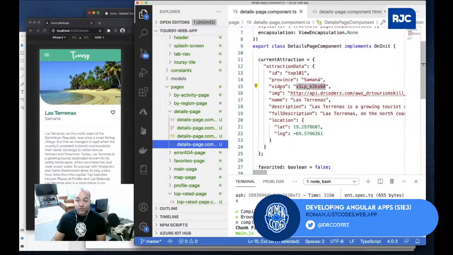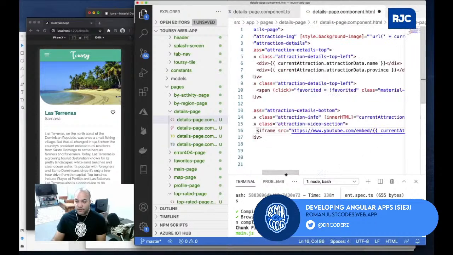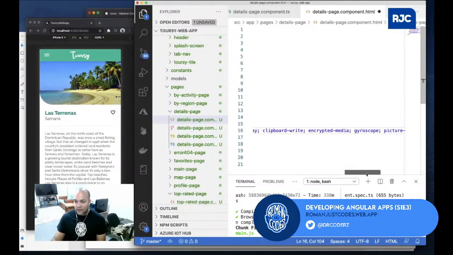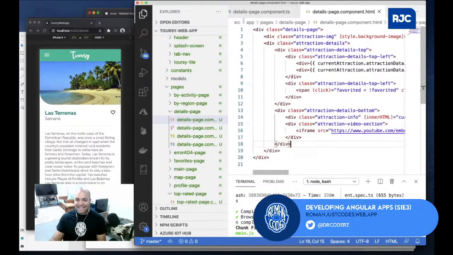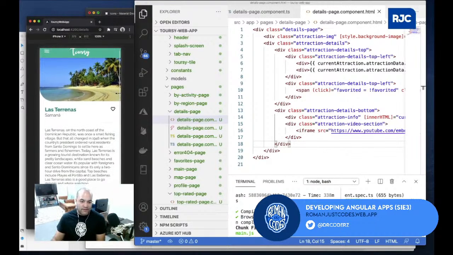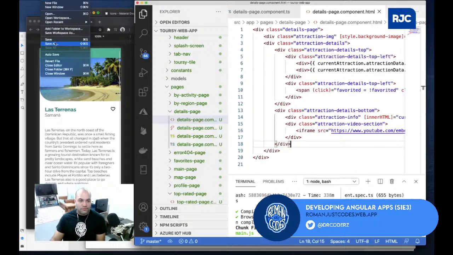The name of the property is just video. So I can just do current attraction data video. I will do no border, autoplay, all these other things, and allow full screen. So if I do this and I save it, you should be able to see that thing down there. Just do save.